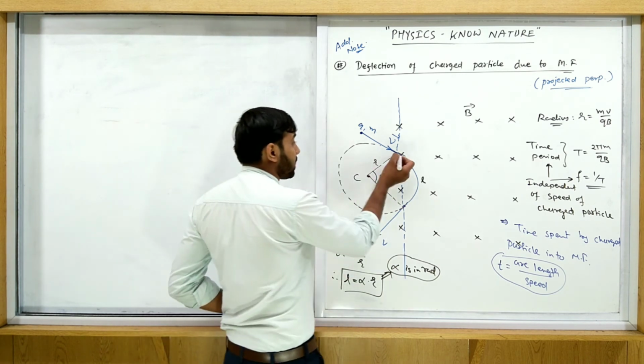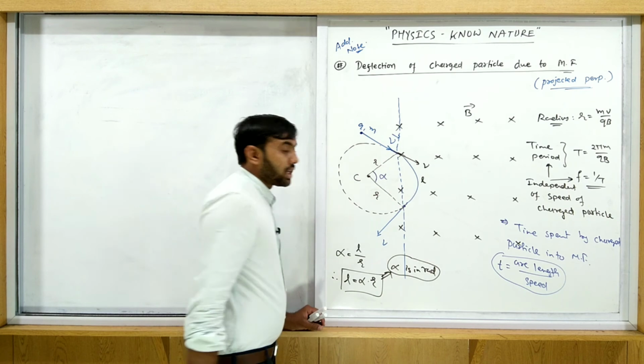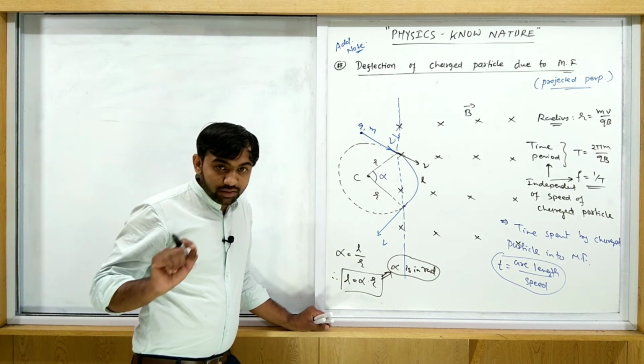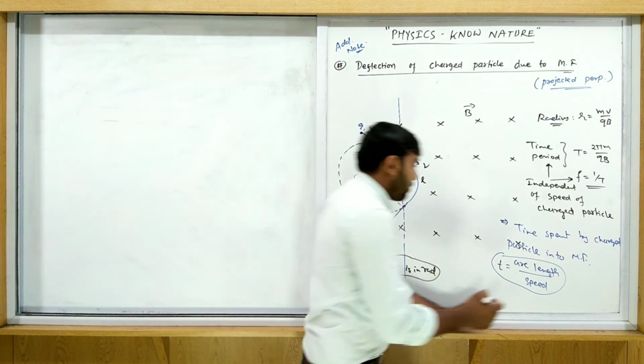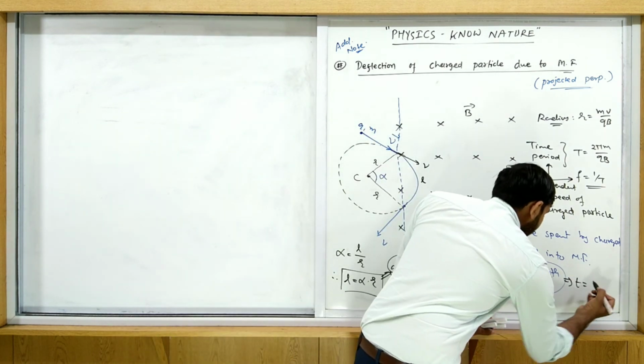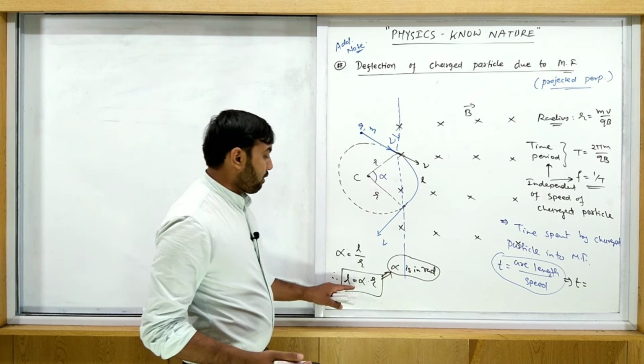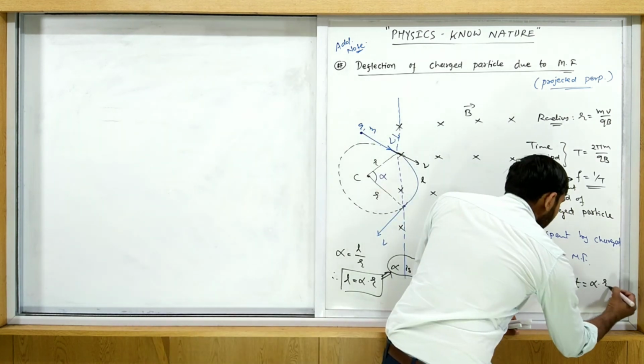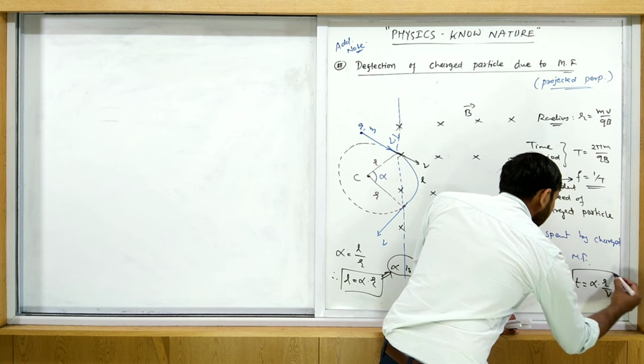What is the speed? So speed is supposed to be v. You just project the charged particle with the speed v, then put this value. Then your time spent is given like this. Time spent is equal to alpha into r upon v.